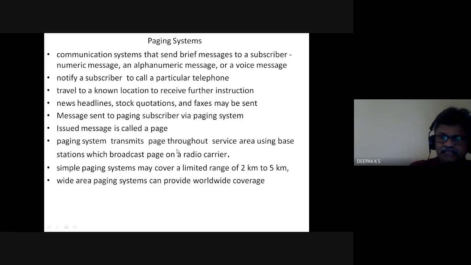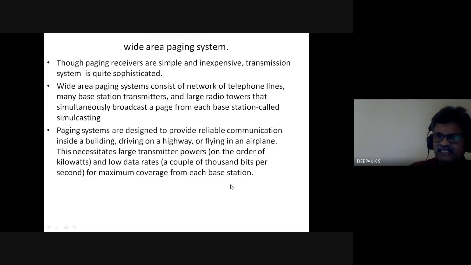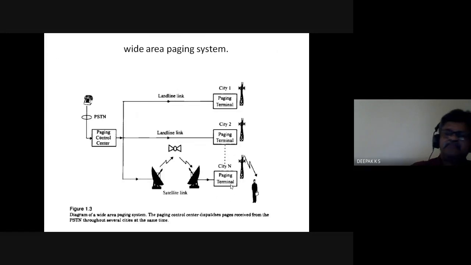So the page, which is the message intended for the subscriber, would be transmitted throughout the service area. In a simple paging system, the service area may be smaller, whereas a wide area paging system can provide worldwide coverage. So these are all one-directional systems.